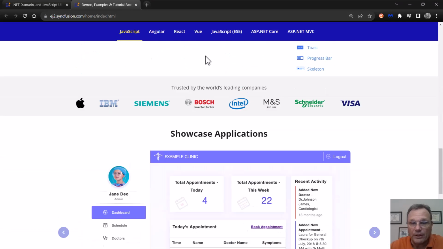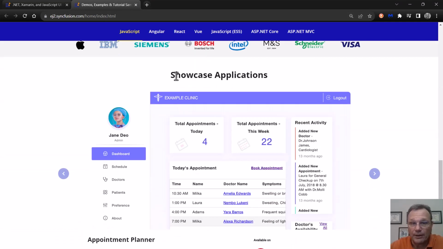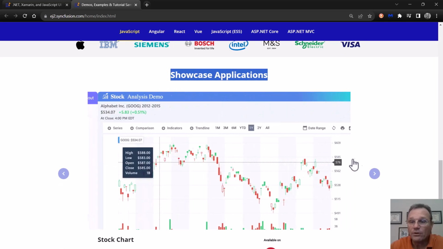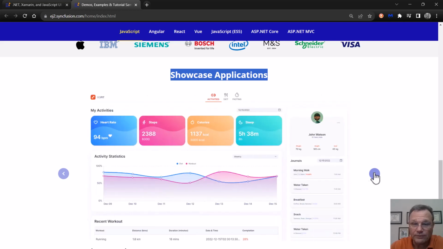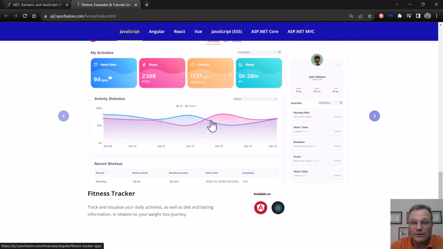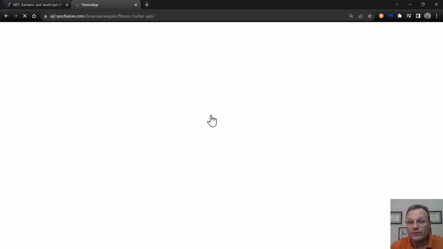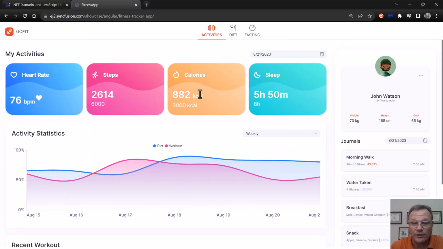Now, the bottom of these are what we call the showcase applications. These are larger samples that put several controls together in one place and are live. If I click on this, it's going to come up here and you're going to see this sample live. You can have a play with it.